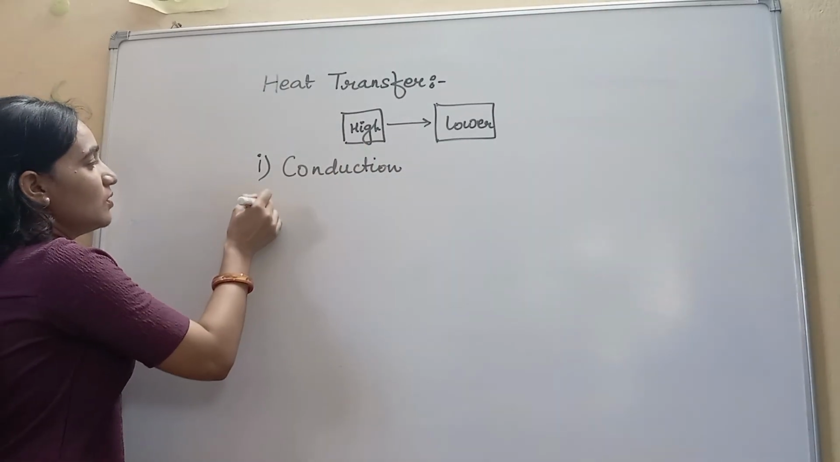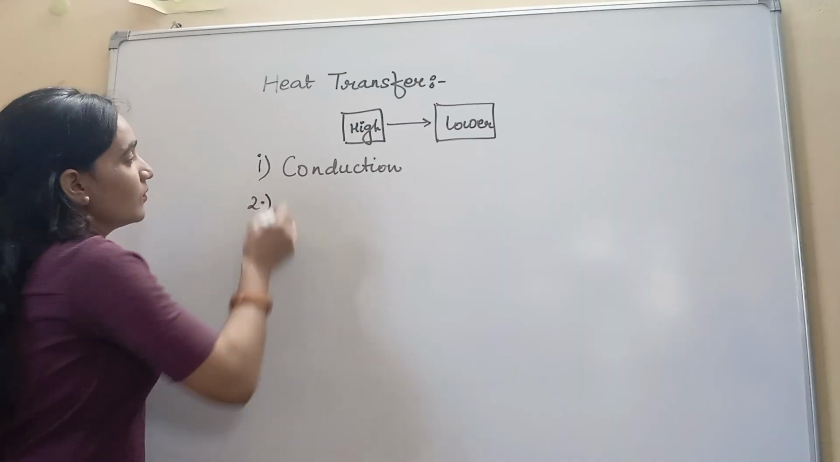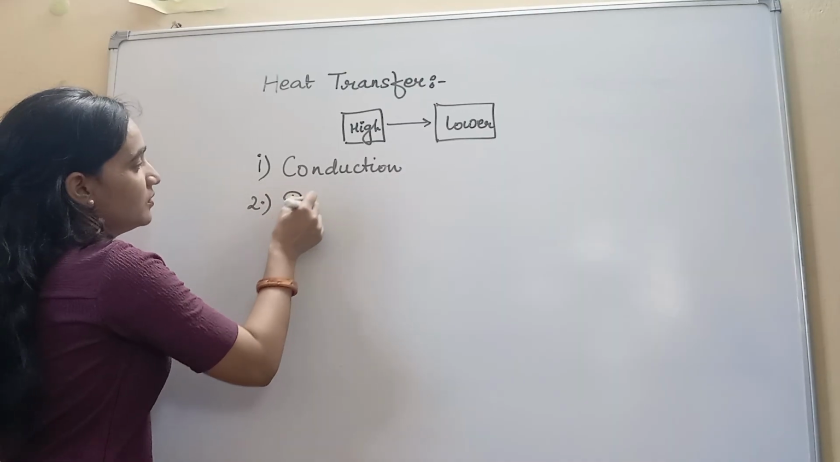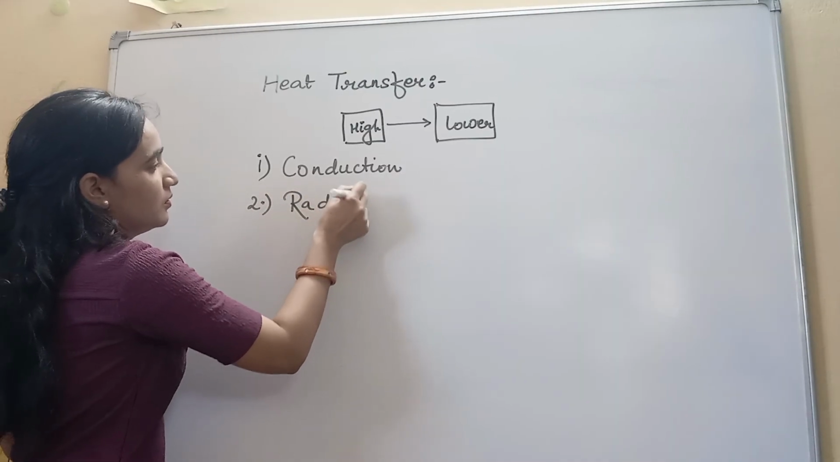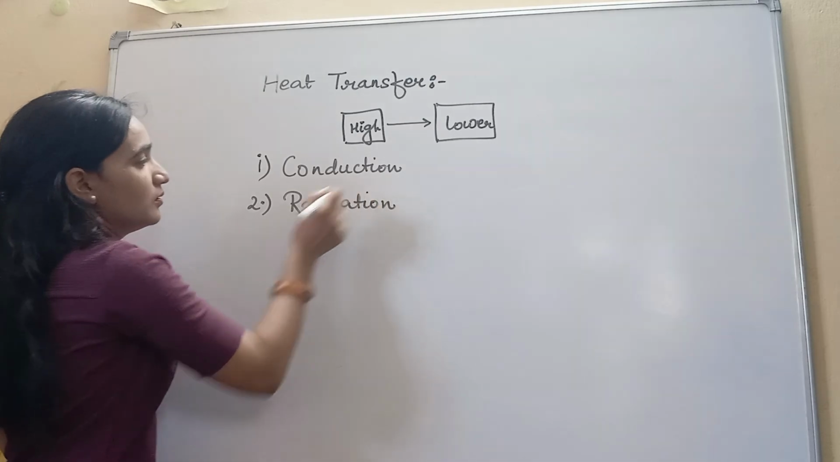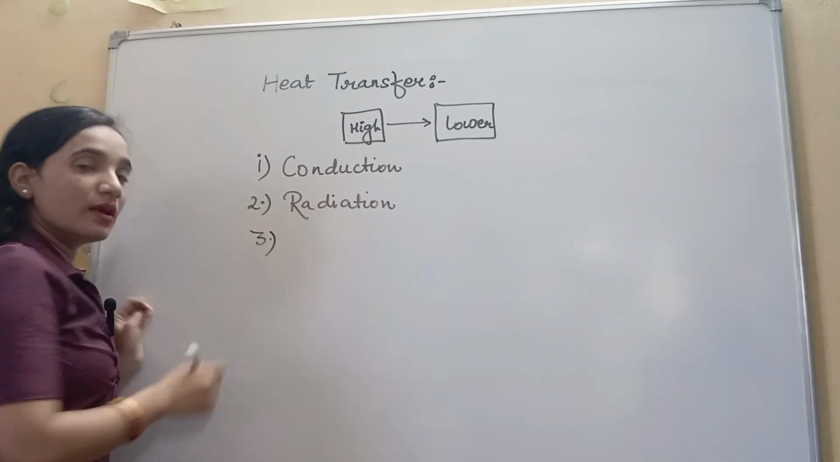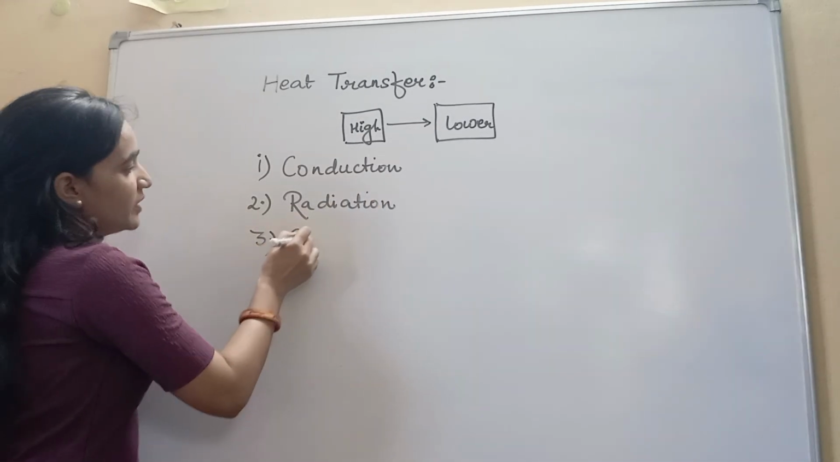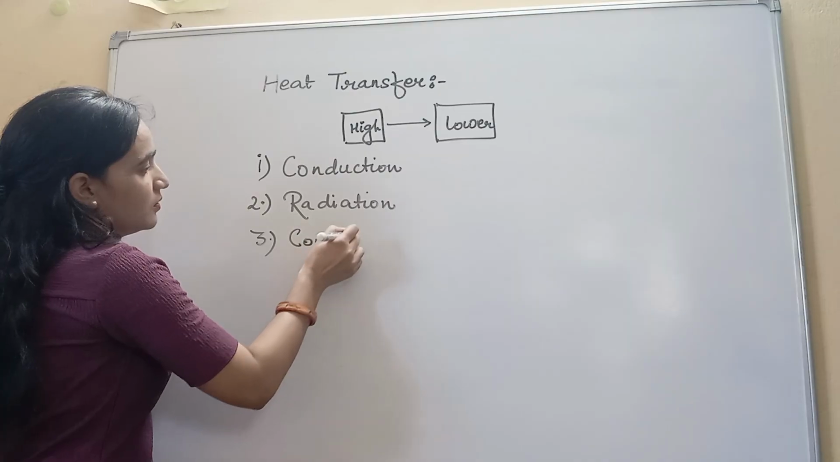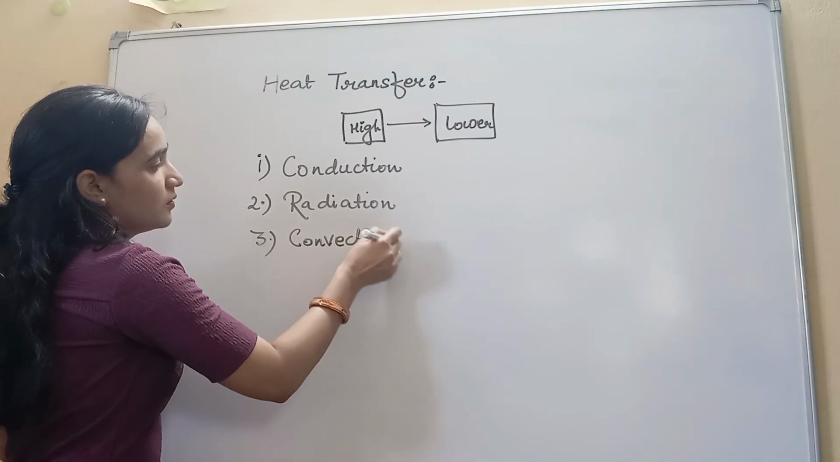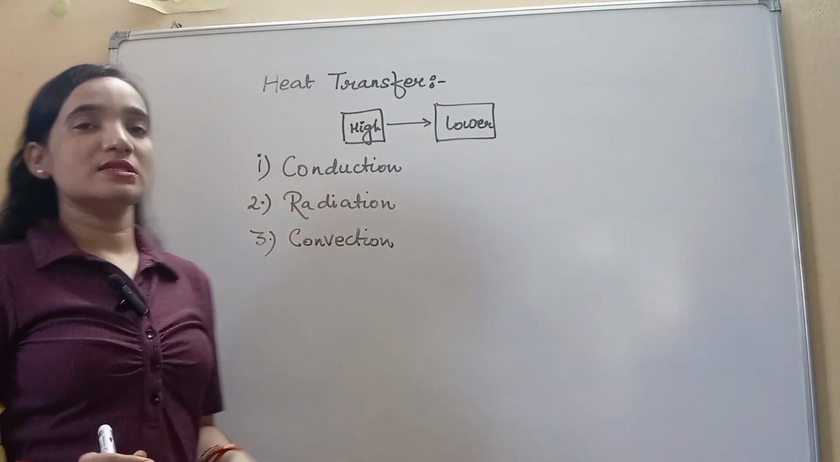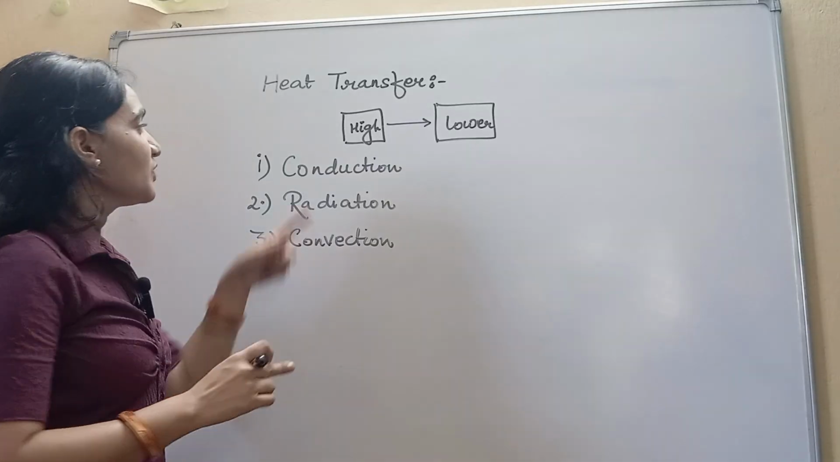The second one is called radiation, and the third one is called convection. Let us try to understand each topic.